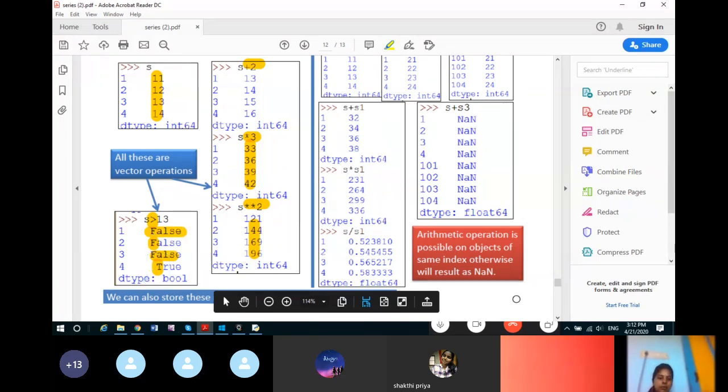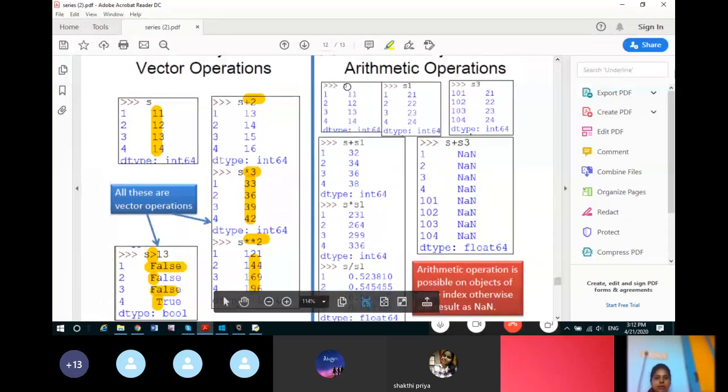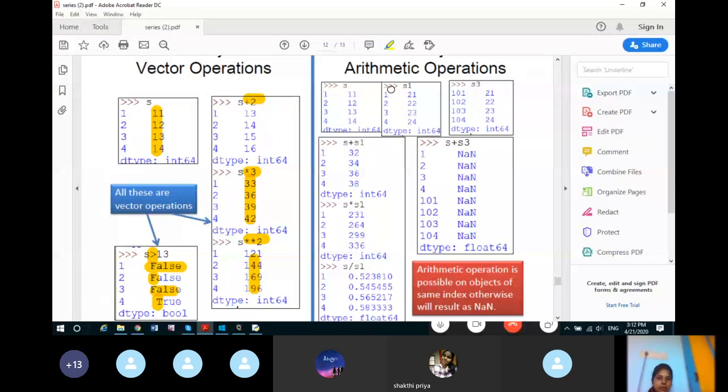So likewise we can perform some operations. Now see this part of the series, the arithmetic operations. If there is a series S like this, S1 like this, and S3 like this, and you perform S plus S1, all the elements will be added element-wise. So 11 will be added to 21 to become 32, 12 to 22 to become 34, 13 to 23 to become 36, and 14 to 24 to become 38. Likewise, if you perform S plus S3, see here the indexes of S and the indexes of S1 match.